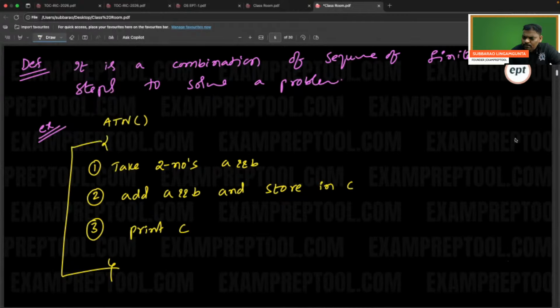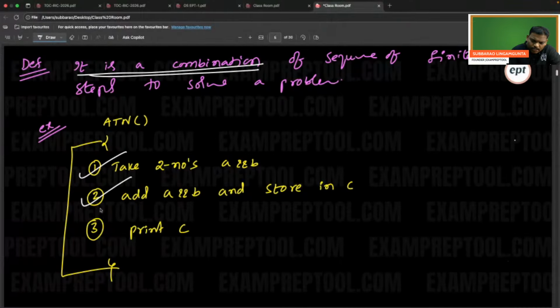Everyone see. Remember, algorithm means it is a combination of sequence of finite steps. A combination means all are compulsory. That is the meaning. If you want, you can verify. It is a combination of a sequence of finite steps. Finite. The number of steps is 3 only.